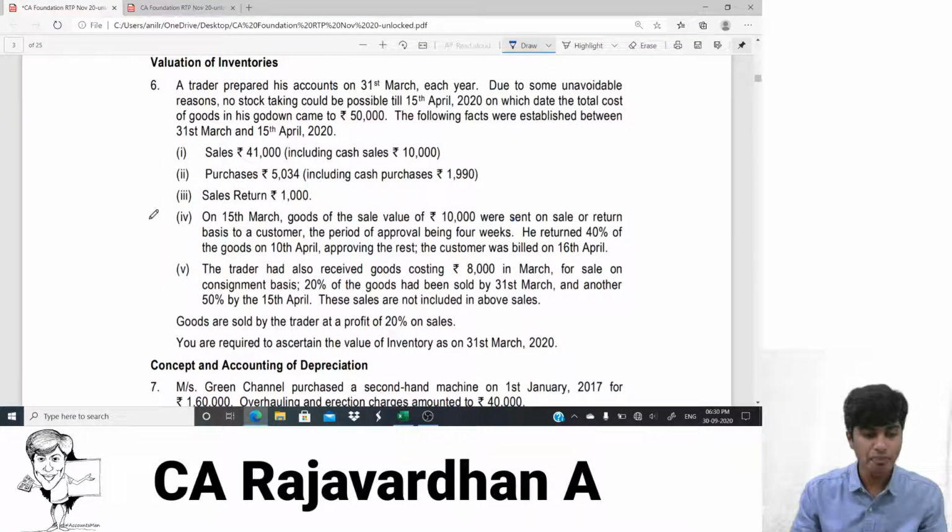Let us now go back. So we're done with 1, 2, 3. Now let's do the fourth one. On 15th of March, that is before 31st of March, goods of the sale value 10,000 were sent on return or approval basis. This is a tricky one.